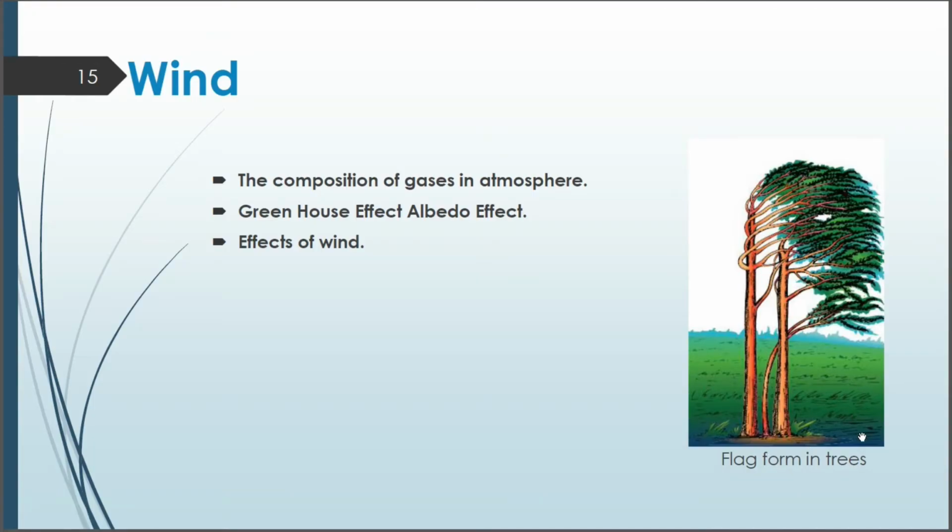Unidirectional winds stimulate the development of flag forms in trees. That is, the tree will get the appearance of a flag that is hoisted on a tall pole, because of the wind which is always blowing from one direction.